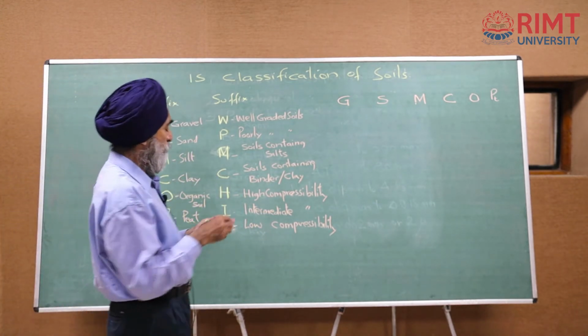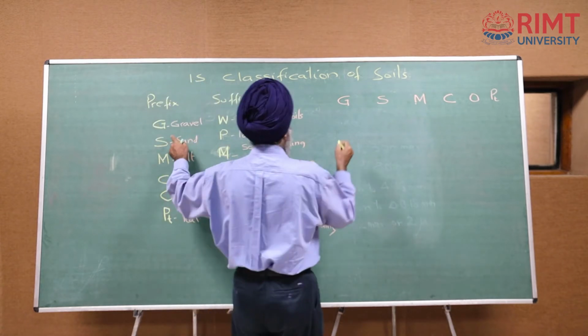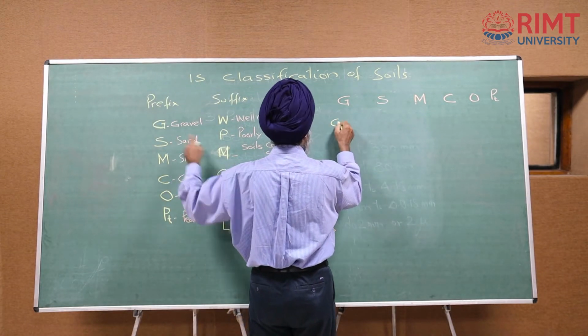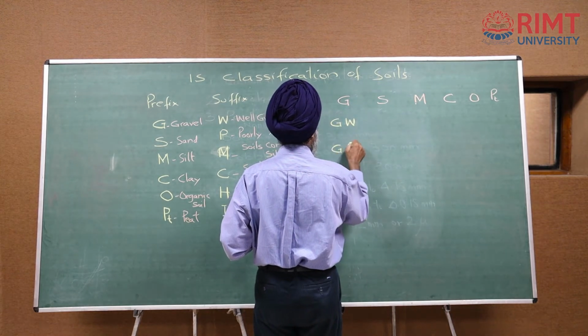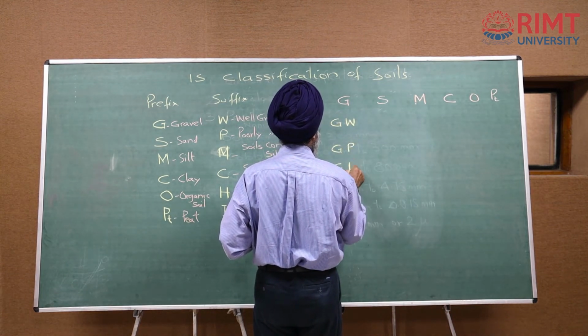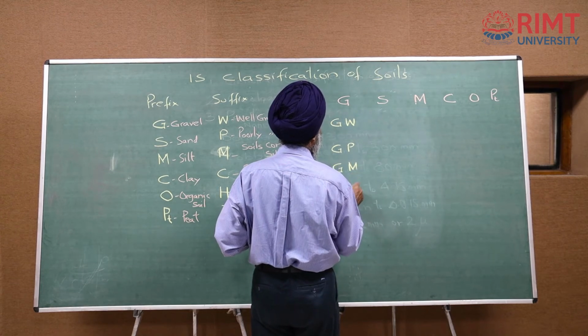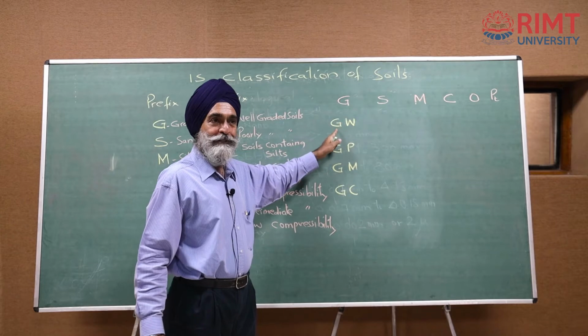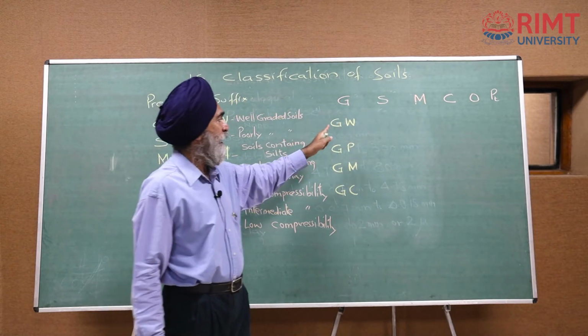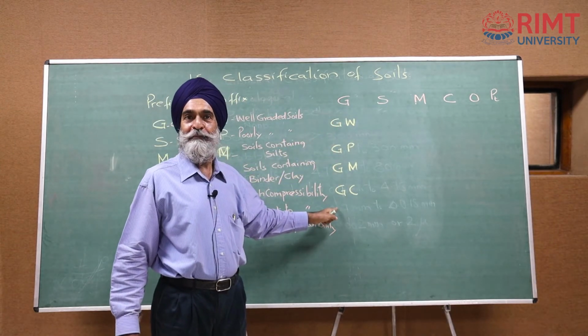So, the first soil is GW, second is GP, third is GM, fourth one is GC. So, these are 4 soils. Each gravel will have G as the prefix.